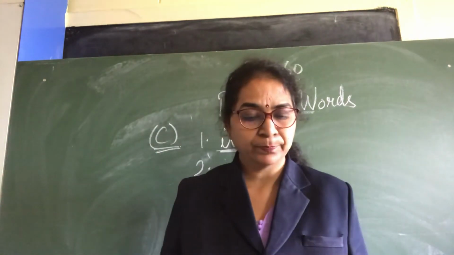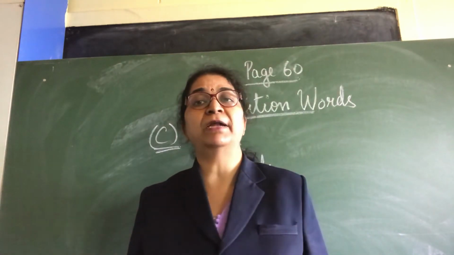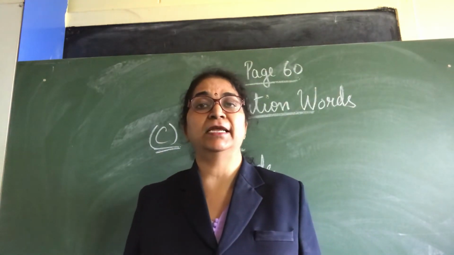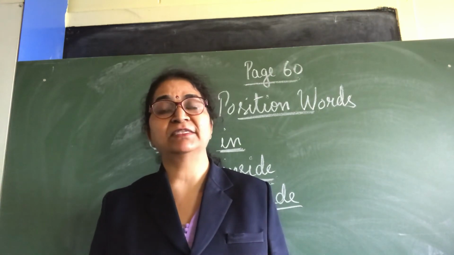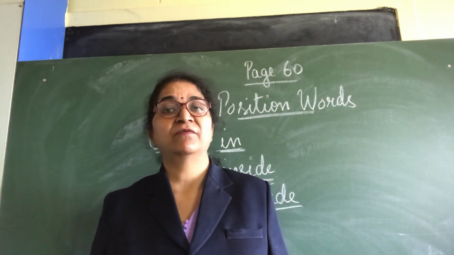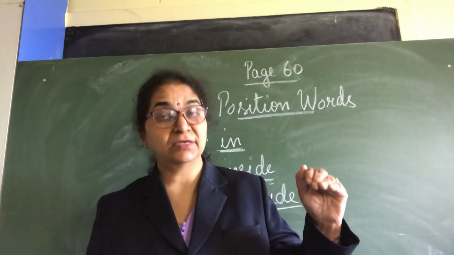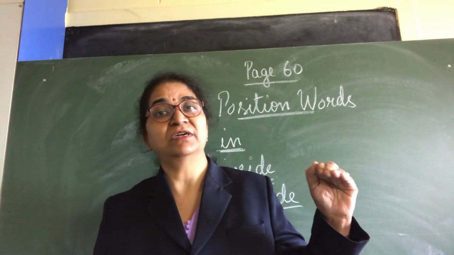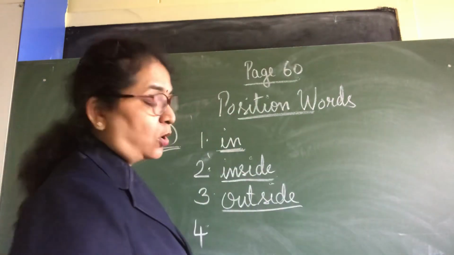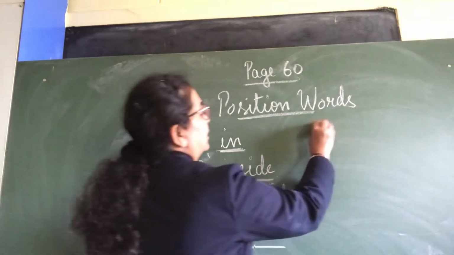The next one, the fourth one. The crow is sitting on a branch. See the sentence and tell me which is the position word. Where is the crow sitting? On the branch. So which is the position word? On. So underline on in the fourth sentence.